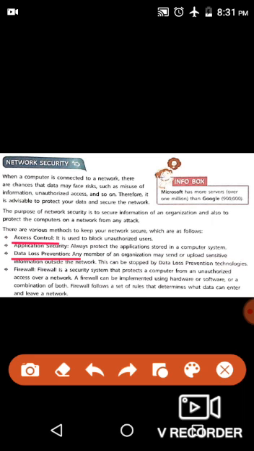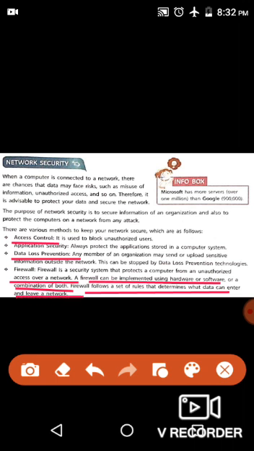Next is firewall. Firewall is a security system that protects a computer from unauthorized access over a network. A firewall can be implemented using hardware or software or a combination of both. Firewall follows a set of rules that determines what data can enter and leave a network.